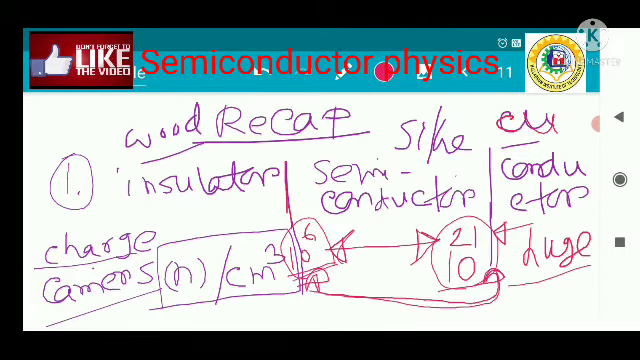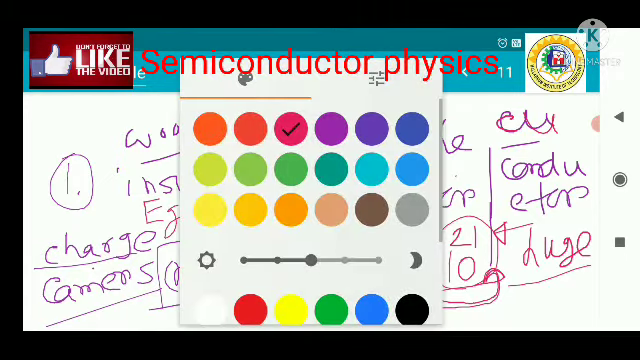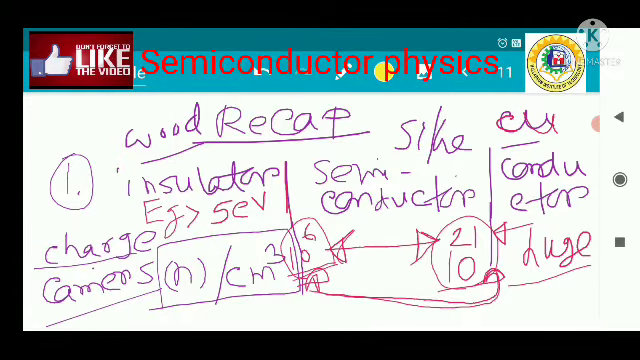Now next thing we also discussed in the previous class is the band gap energy. The band gap energy is represented by Eg. Now what is the band gap energy? I am just writing the value here. Band gap energy is greater than or equal to 5 electron volt in insulator, and the band gap energy of semiconductor is less than 5 electron volt, and band gap energy in conductor is actually 0. Okay, that means there is no band gap inside the conductor.